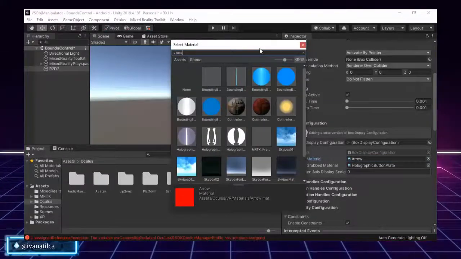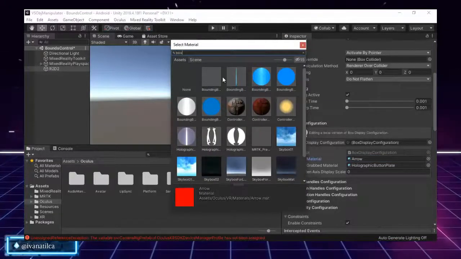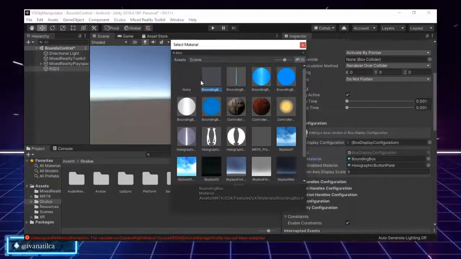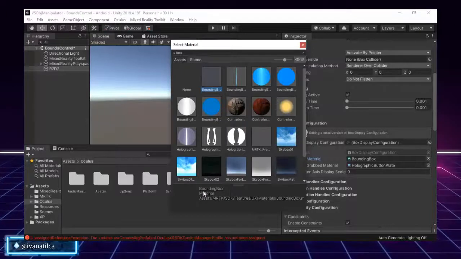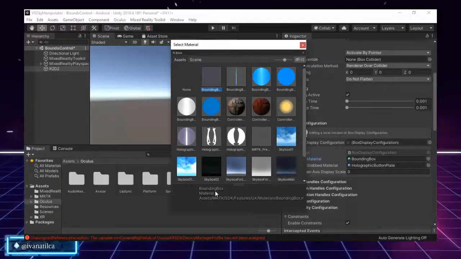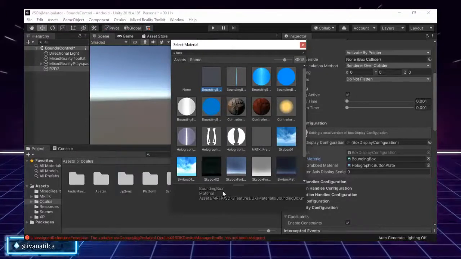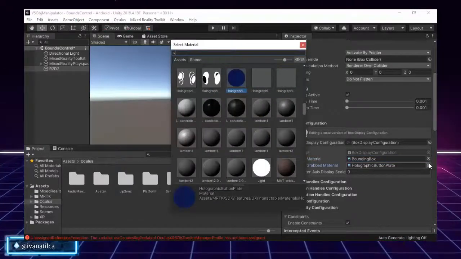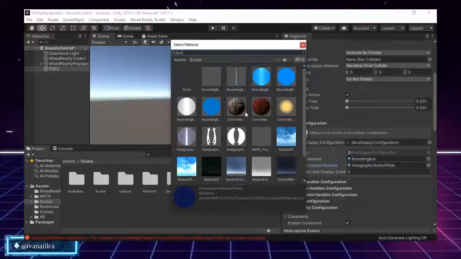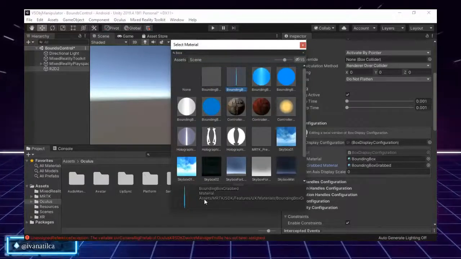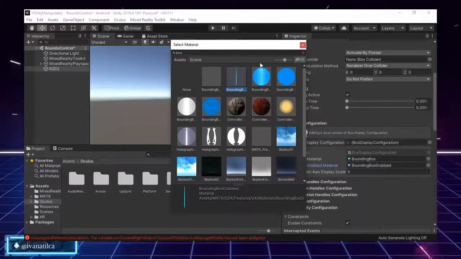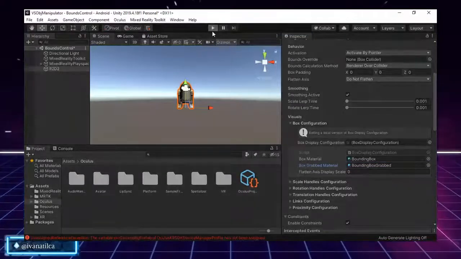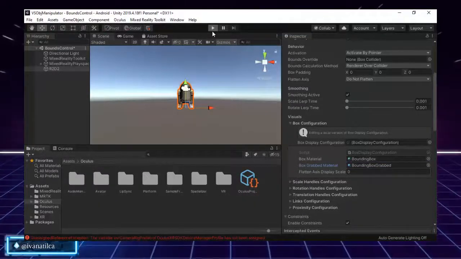If you type box, you will see that there are some materials that you can see. In fact, we will use the bounding box because this is the one that is suggested by the MRTK team. So we will put the bounding box, and then we will put the bounding box grabbed when it comes to the grab material. And let's see the difference. Let's test it out.